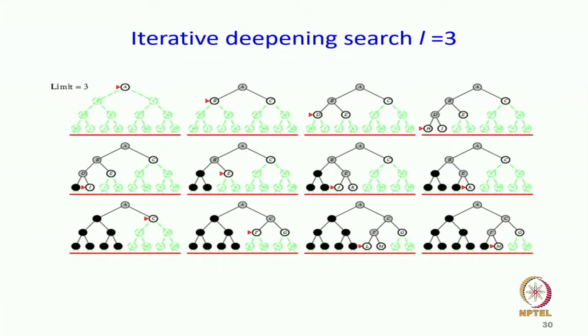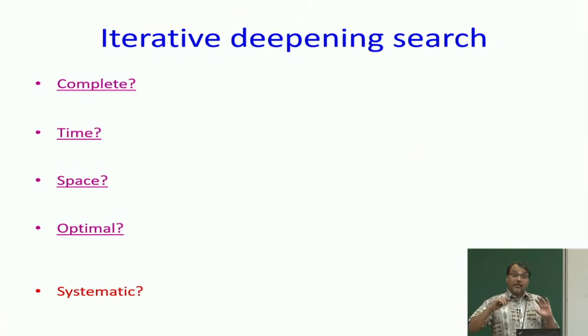Now, why is this algorithm a good algorithm? Let us think about these properties. So, first questions first, would it be complete? Let us think about this. My goal is at depth d. Am I ever going to search beyond depth limit d?